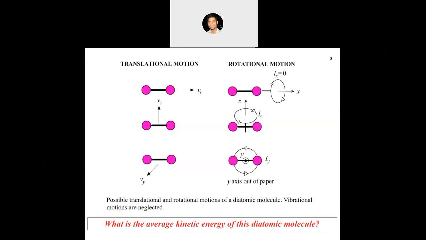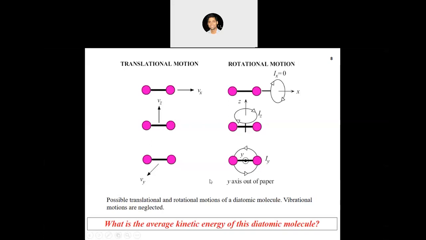we want to find out the average kinetic energy of this diatomic molecule. We have a diatomic molecule. So far we have discussed monoatomic molecules, which means in a molecule we have only one atom. Now we are discussing a case where we have two atoms in a single molecule which are connected through a bond, right?